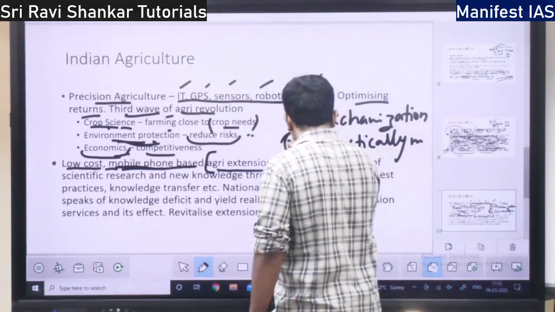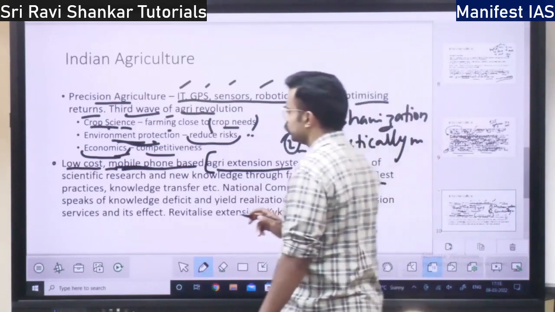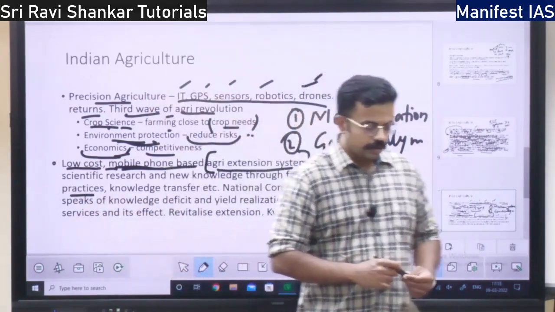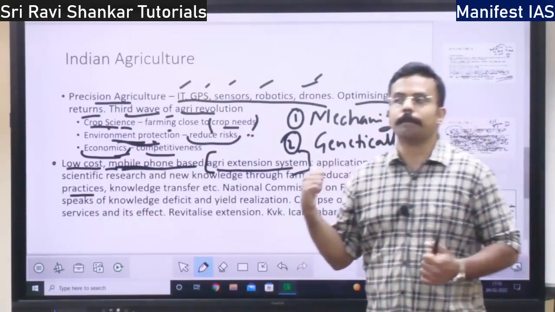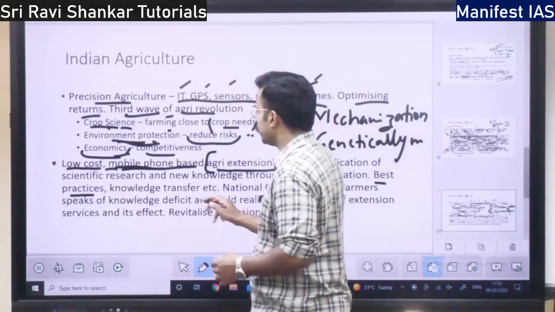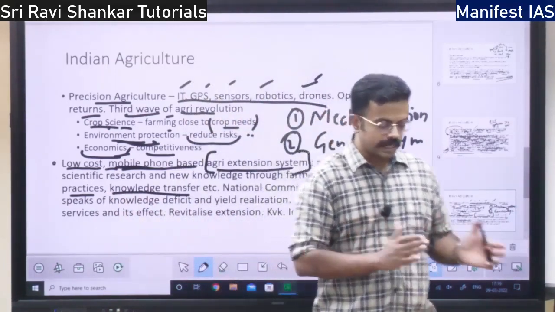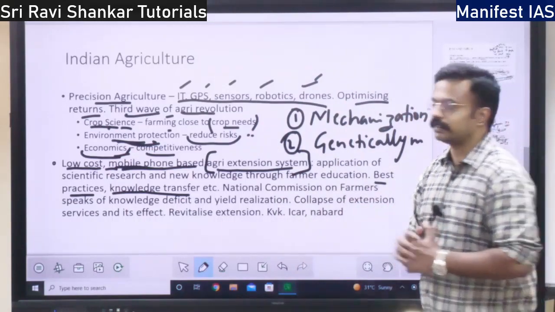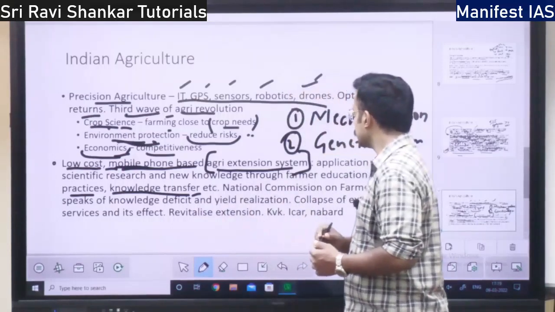So it speaks about the best practices. That is, the best practices in research, the best knowledge will be applied to agriculture under the agricultural extension system. Also, it speaks about knowledge transfer. Knowledge transfer from where? Knowledge transfer from agricultural universities to agricultural fields. That knowledge transfer is spoken about by the agricultural extension system.